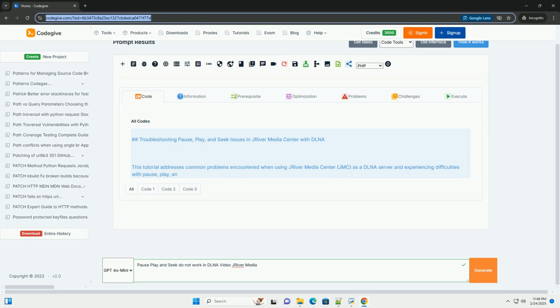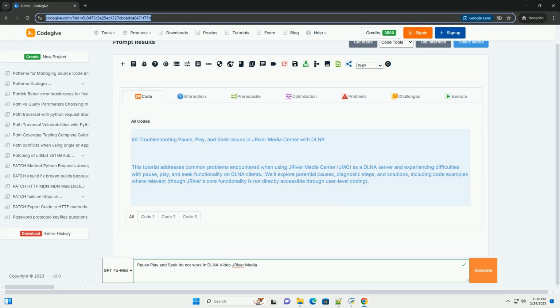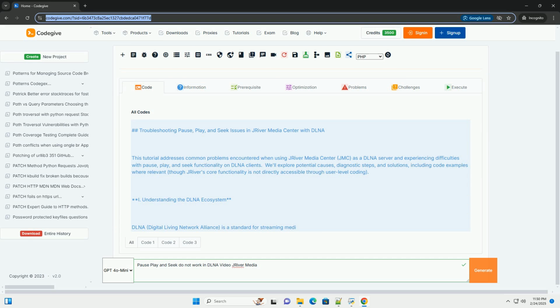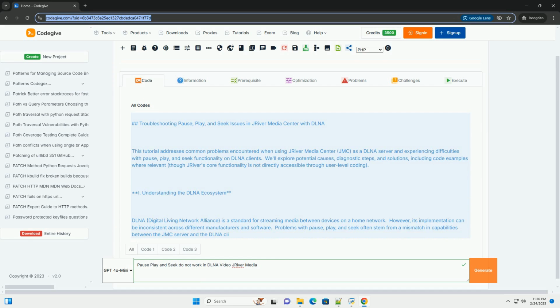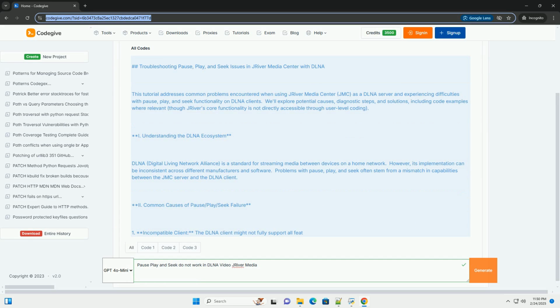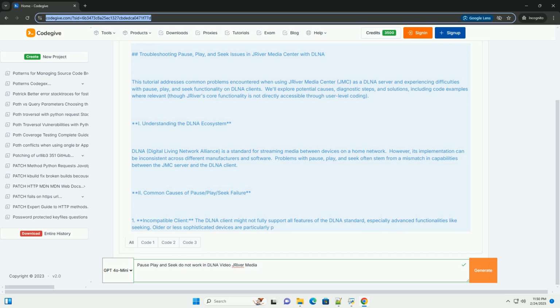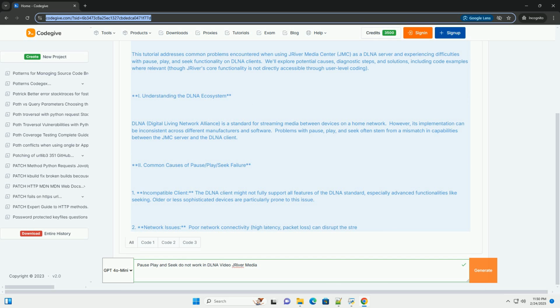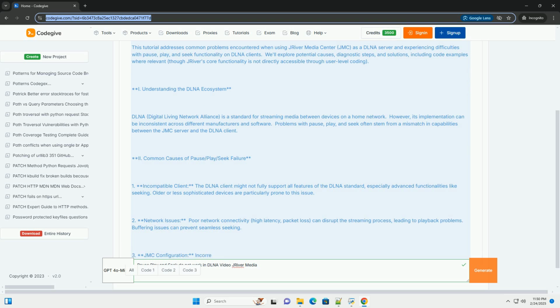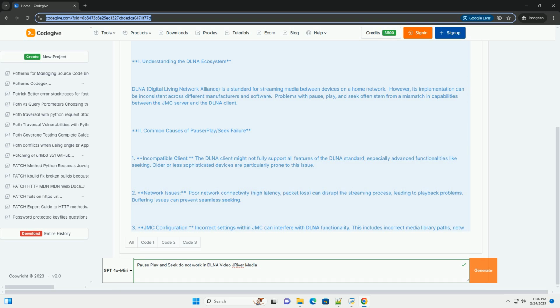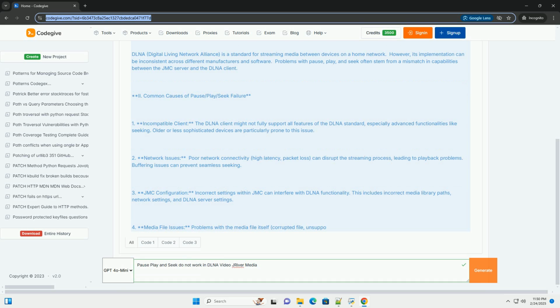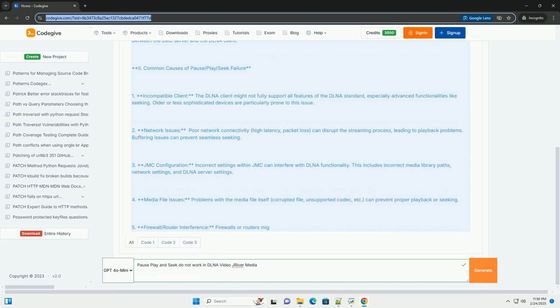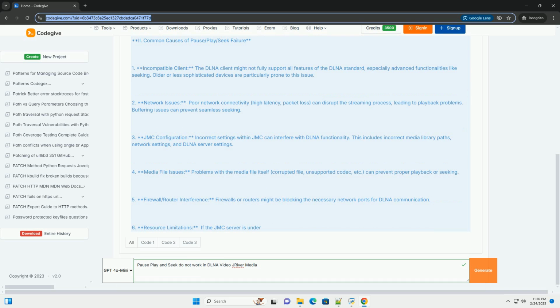Troubleshooting pause, play, and seek issues in JRiver Media Center with DLNA. This tutorial addresses common problems encountered when using JRiver Media Center, JMC, as a DLNA server and experiencing difficulties with pause, play, and seek functionality on DLNA clients. We'll explore potential causes, diagnostic steps, and solutions, including code examples where relevant, though JRiver's core functionality is not directly accessible through user-level coding.